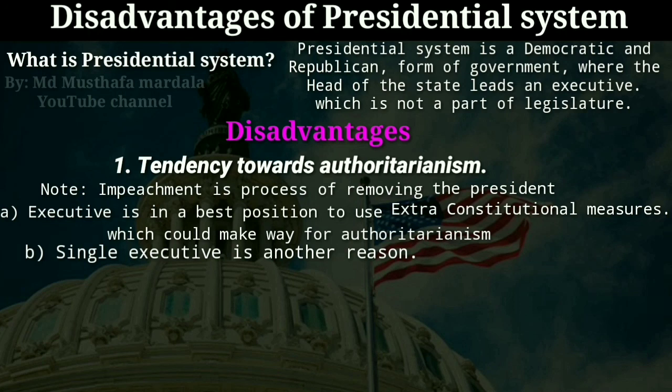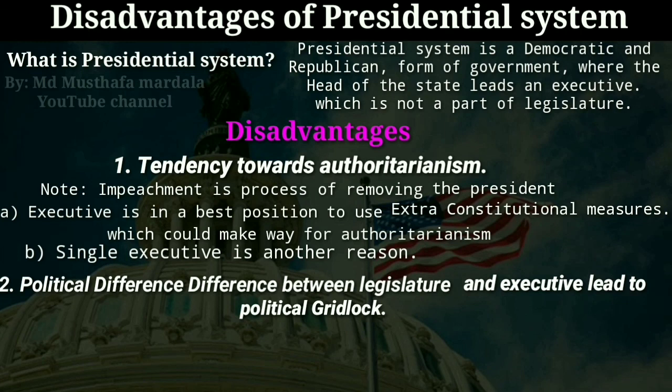Another disadvantage of the presidential form of government is that there could be a rising political gridlock. As we know, in the presidential form of government, the legislature and executive are completely different, and there exists a clear-cut separation of power between these two organs of the government. And elections are also conducted at different times. If the legislature gets a majority from a different party to which the president does not belong, then the game of naming and blaming starts.